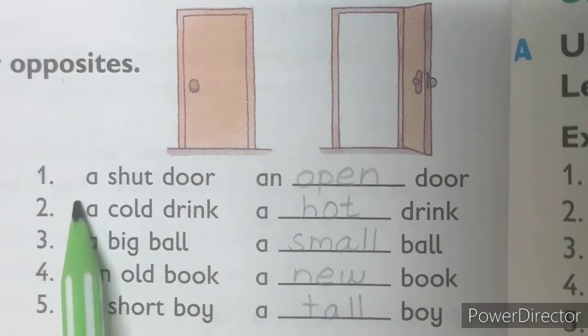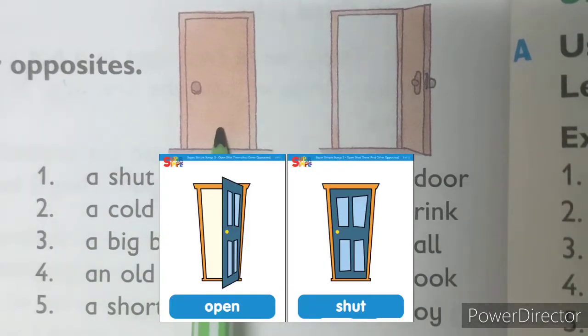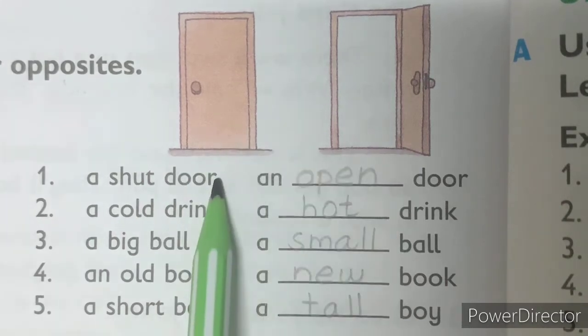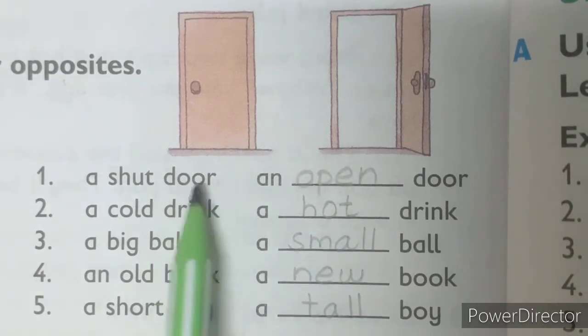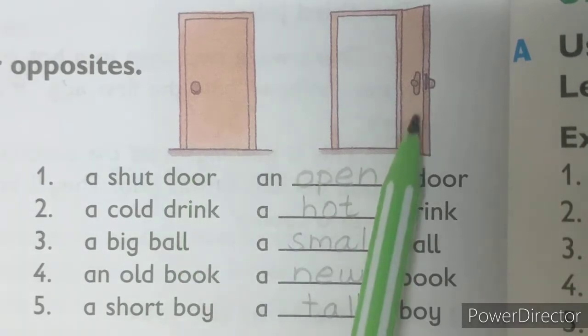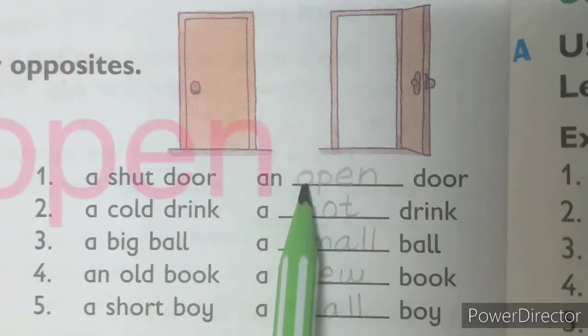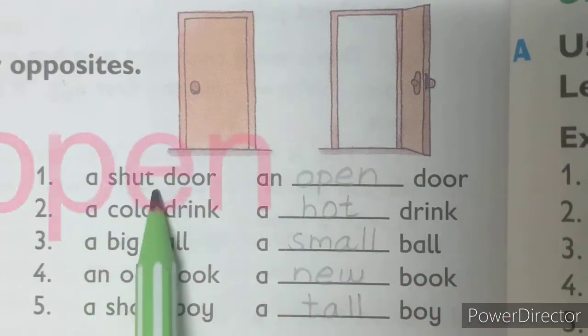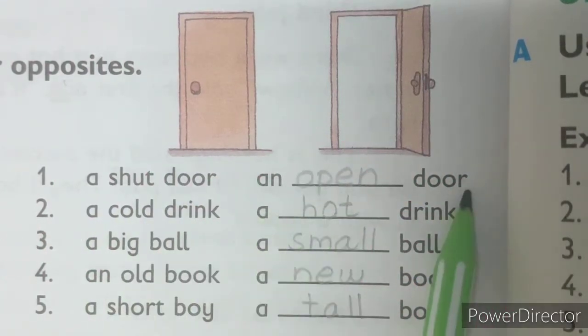Number 1, a shut door. As you can see in the picture, a shut door, a closed door. What is the opposite of shut? Shut means close. Open, right? So right here, O-P-E-N, open. A shut door, an open door.